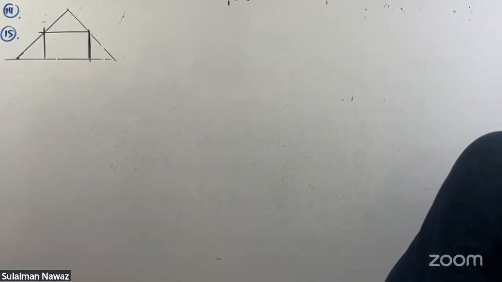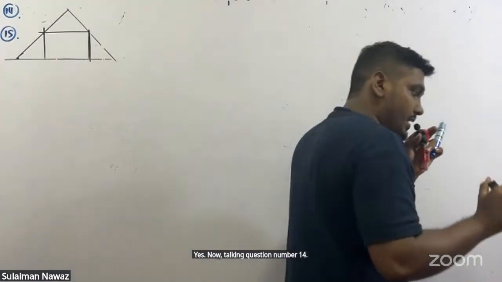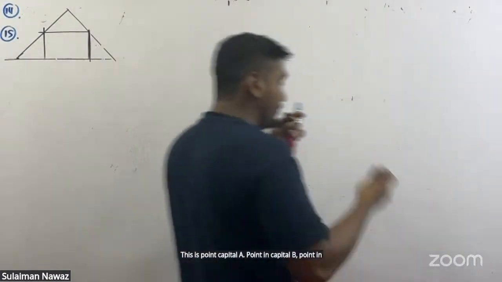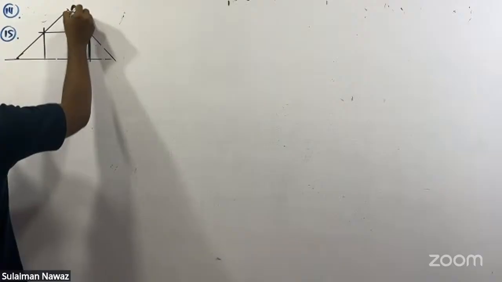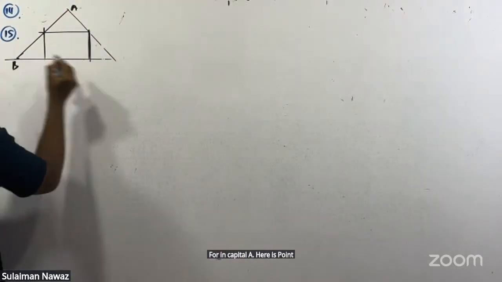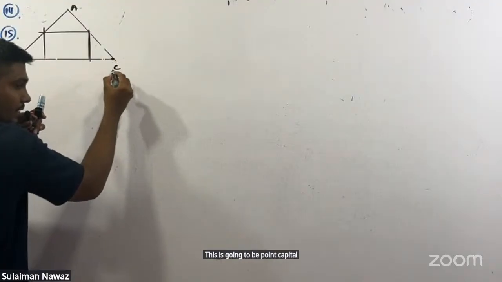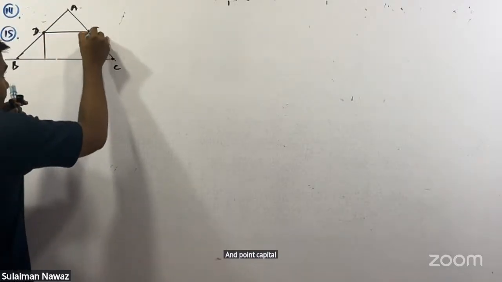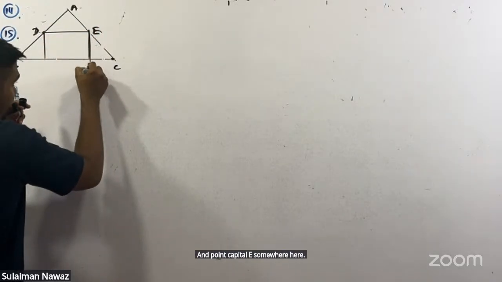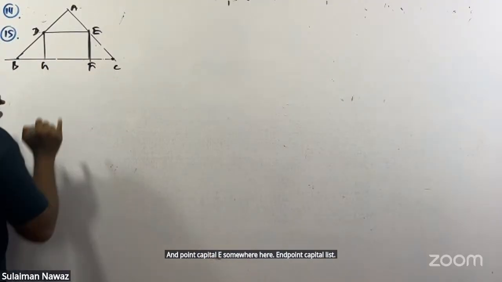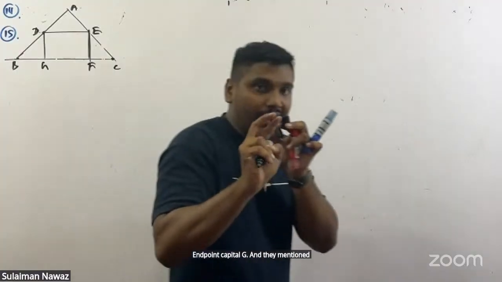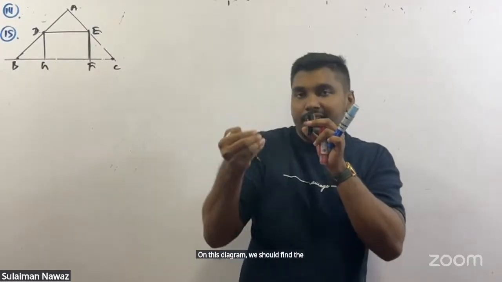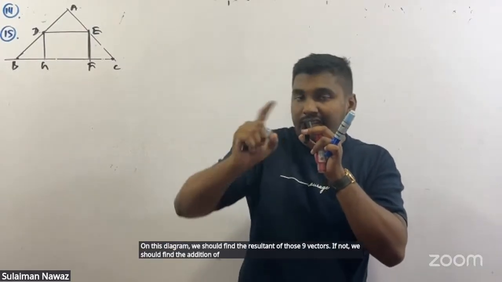Now I'm talking about question number 14. This is point capital A, here is point capital B, this is going to be point capital C. Point capital D is here, and point capital E is somewhere here, and point capital F, and point capital G. They mentioned in question 14 there are 9 vectors acting on this diagram. We should find the resultant, that is, the addition of those 9 vectors.